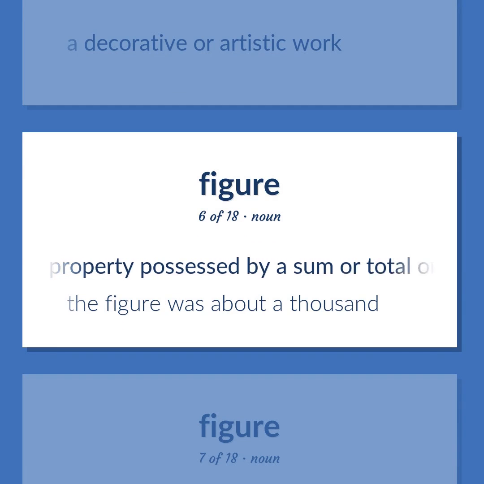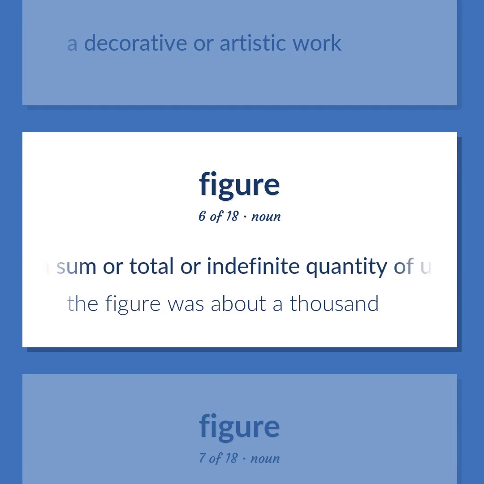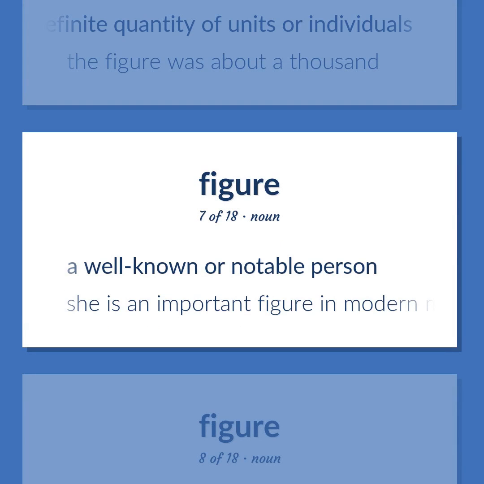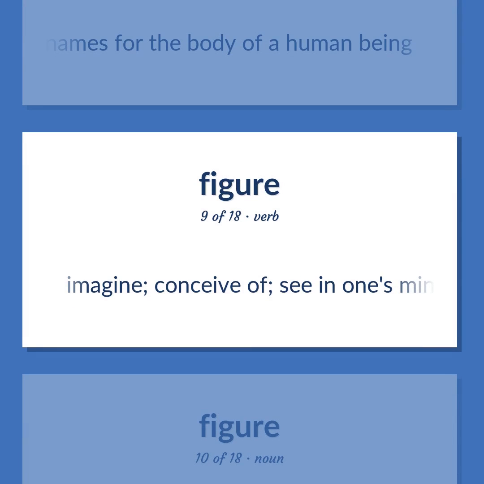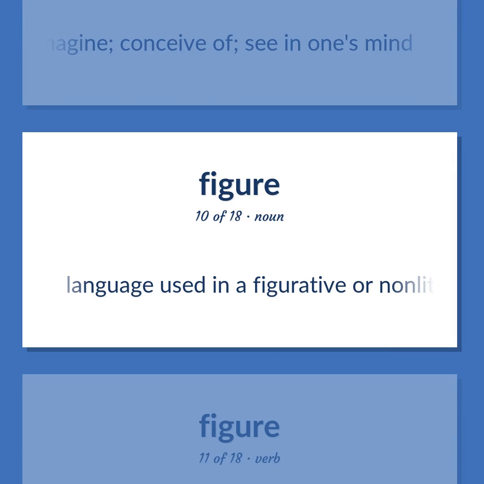The property possessed by a sum or total or indefinite quantity of units or individuals. The figure was about 1,000. A well-known or notable person. She is an important figure in modern music. Alternative names for the body of a human being. Imagine, conceive of, see in one's mind. Language used in a figurative or non-literal sense.